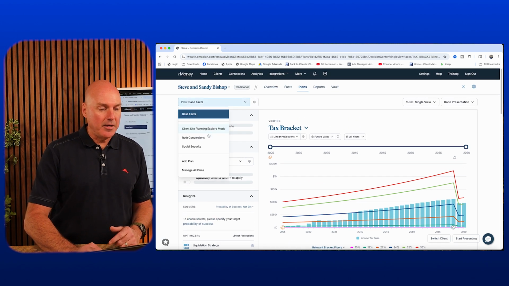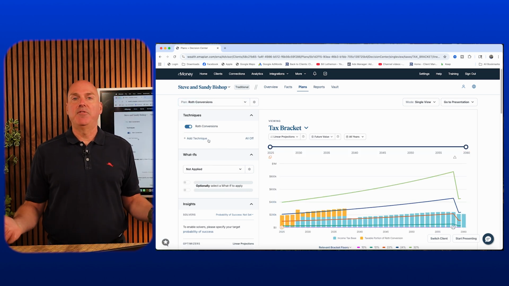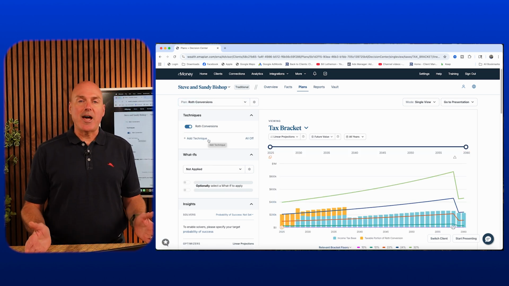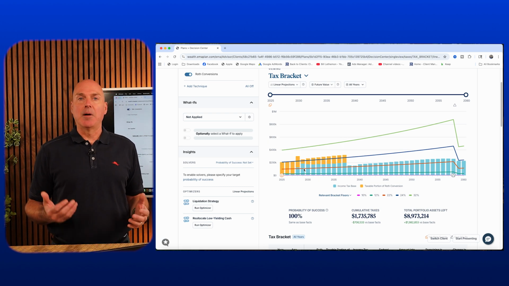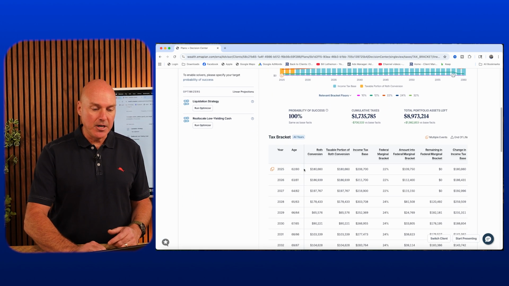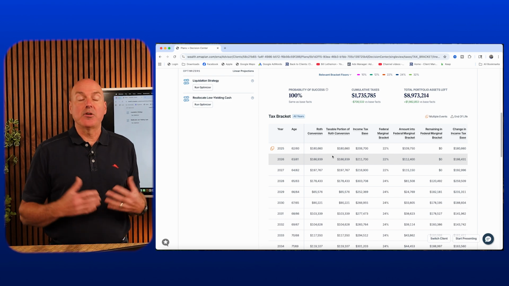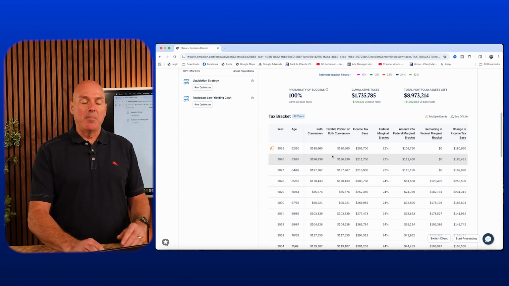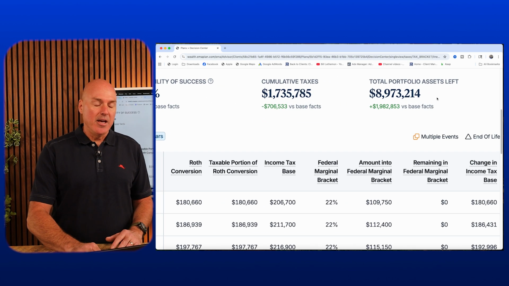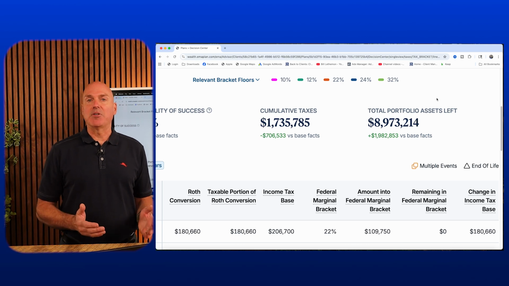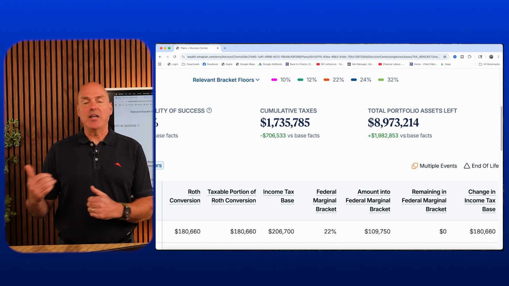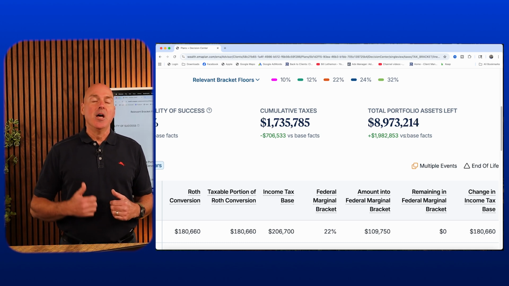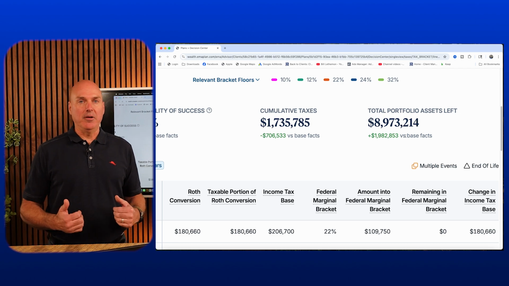So when we apply some Roth conversions and say, what if we just filled up the 22% tax bracket in the early part of retirement? We can see these yellow bars indicate the amount of Roth conversions that we're doing every year. They're pretty large, so there's going to be some big tax bills early on. But ultimately, for this hypothetical client, it saves over $700,000 in cumulative taxes over their lifetime, and also, because of those tax savings, increases their portfolio value to nearly $2 million over their lifetime.